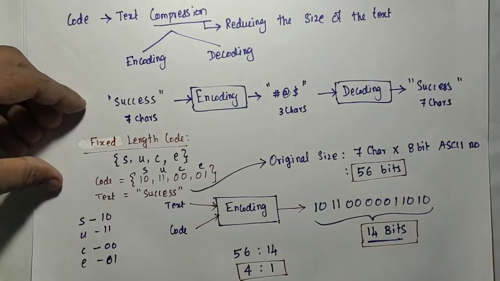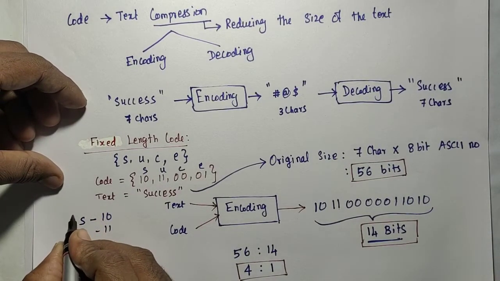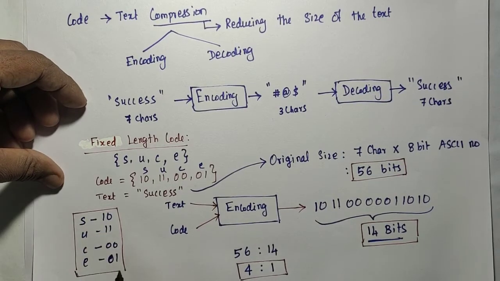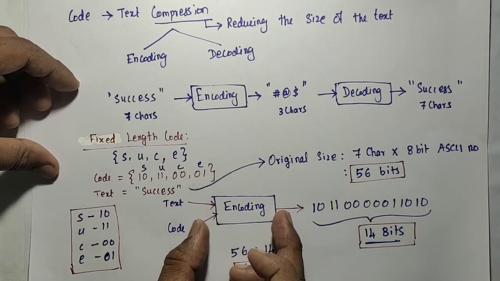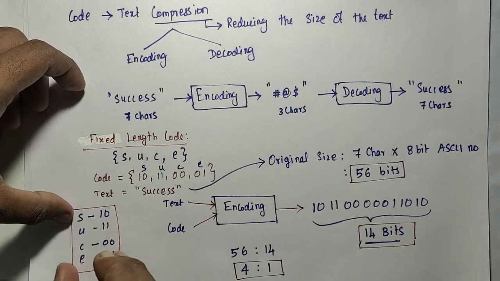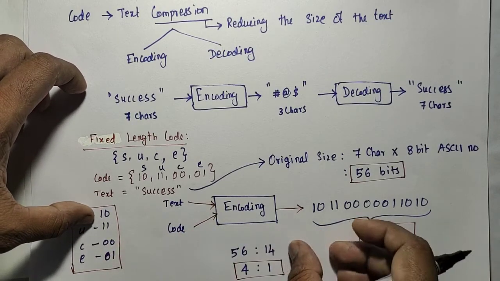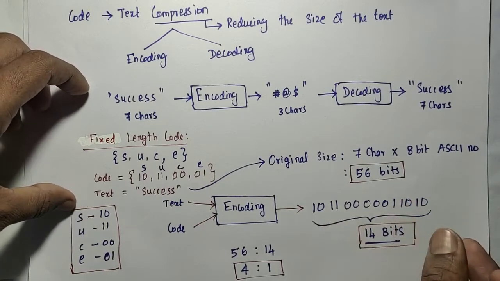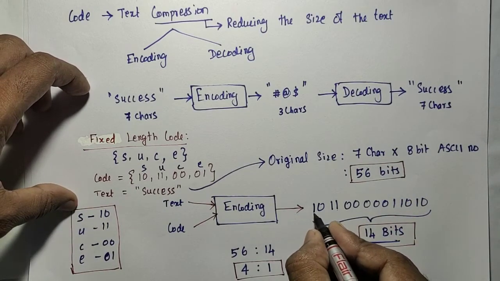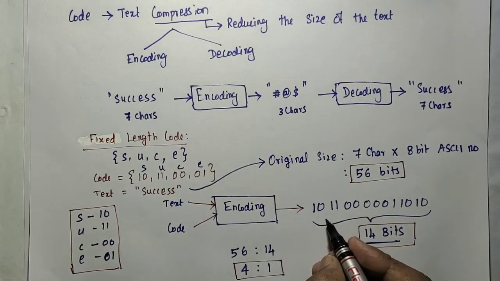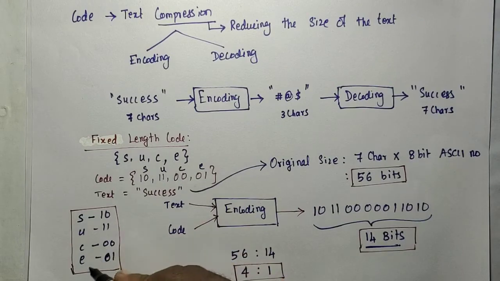For the decoding side, this table, that is this code, will be sent to the receiver. The receiver should know these details also, what code is used on the encoding side. So he knows this table, and by using that code in the received compressed text, he will substitute it. He will start from 1 0. We know that it is 2 bits in length. So for each 2 bits, he will search and substitute the corresponding symbol.